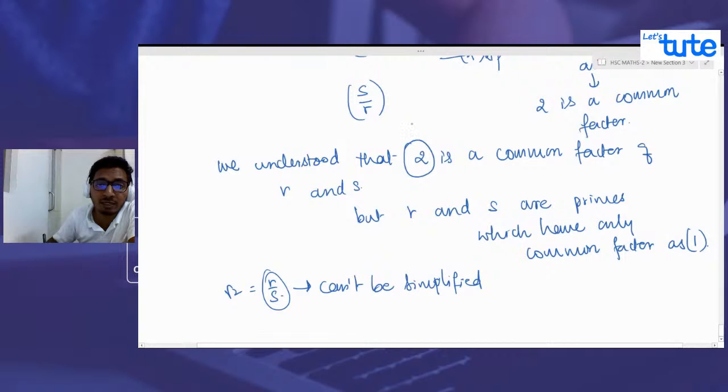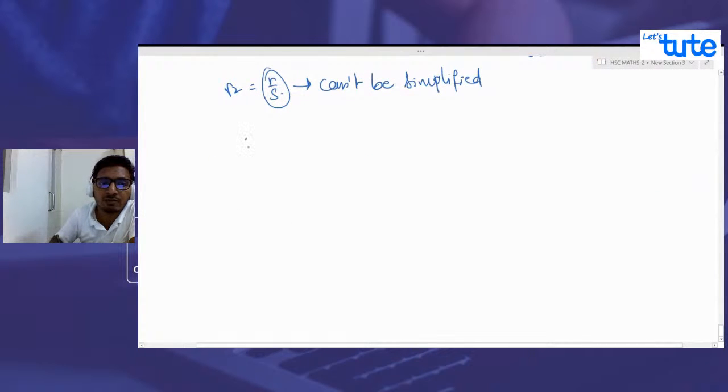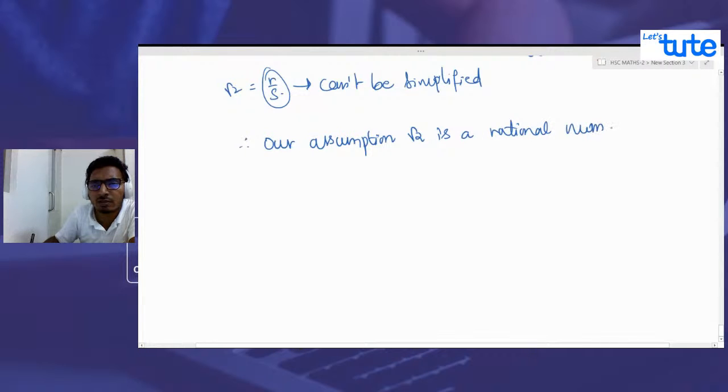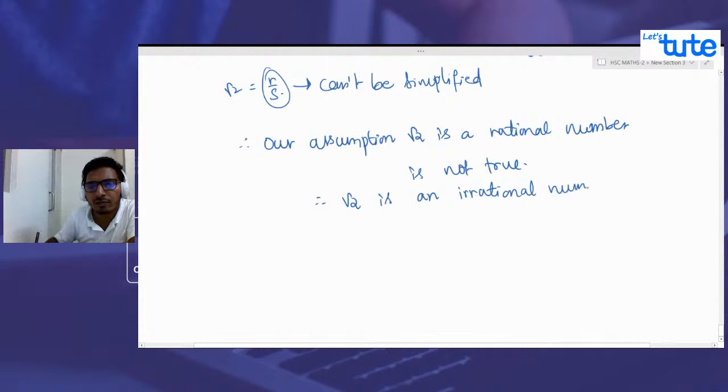And why did it happen? Because of our assumption. What was our assumption? That root 2 is a rational number. Therefore, our assumption that root 2 is a rational number is not true. Correct? Then what is true? Therefore, root 2 is an irrational number. An irrational number. Got it?